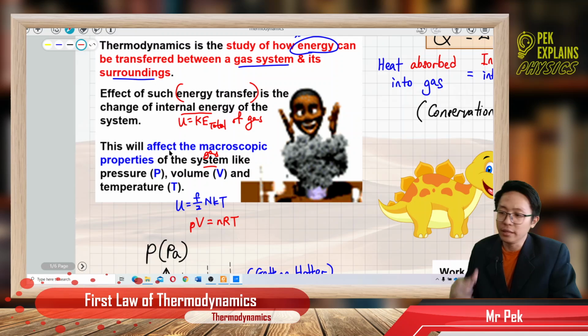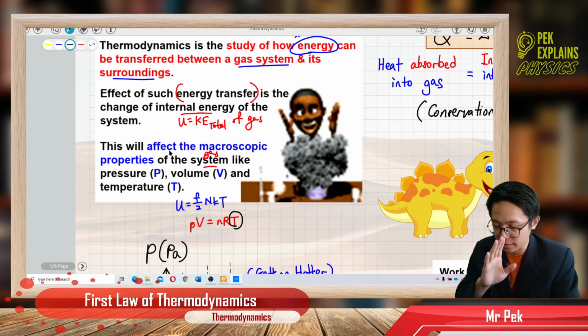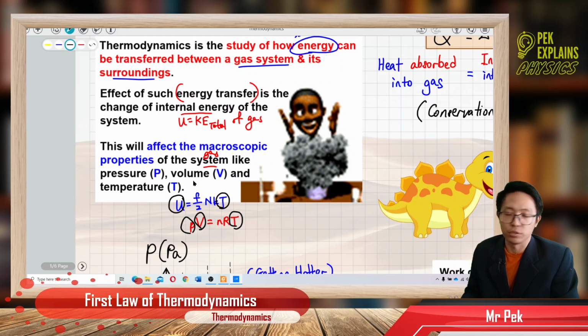When the internal energy is changed, it will change the temperature of the gas. When temperature is changed, the volume will change, the pressure will also change.